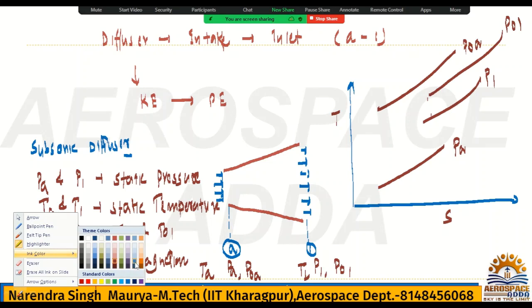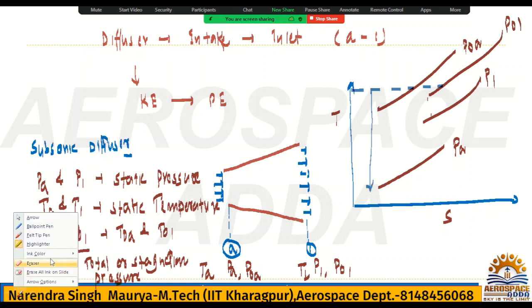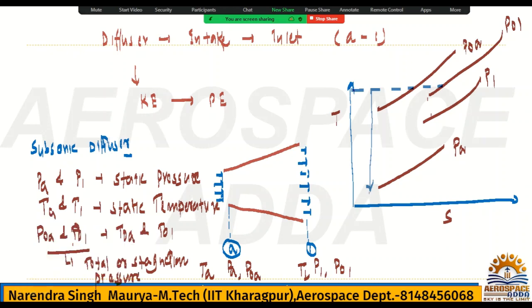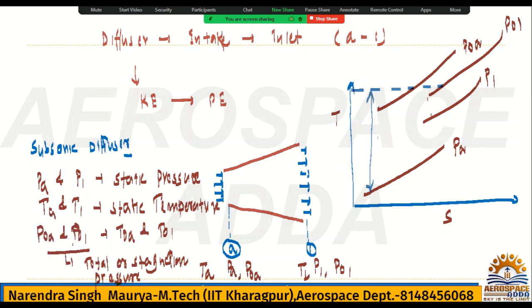If you add the dynamic pressure equivalent velocity to PA, then you will get P naught A. So this is the pressure line PA here, and from PA, if you add the velocity component, which is nothing but VA square by 2Cp, then you will get P naught A.